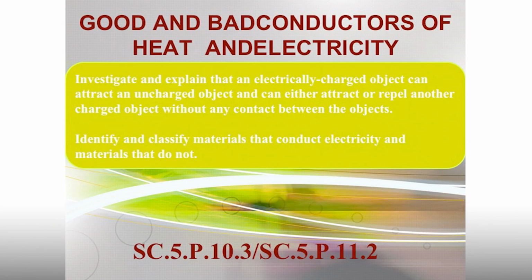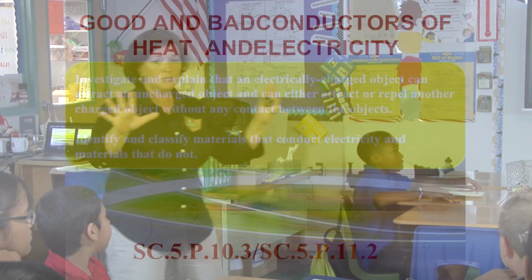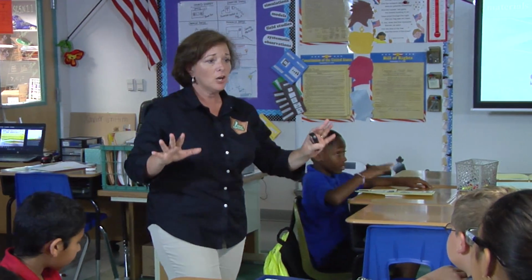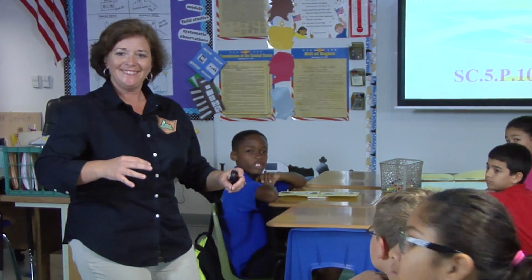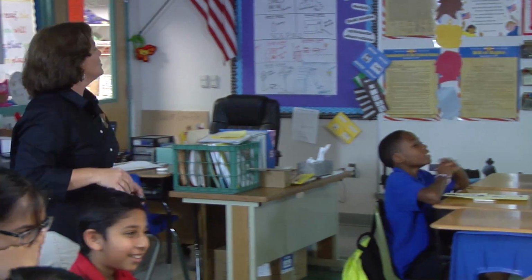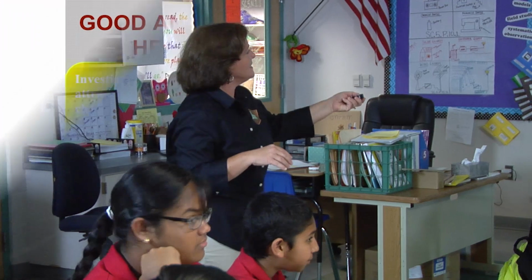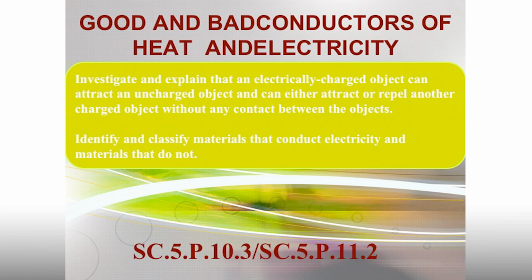Investigate and explain that an electrically charged object can attract an uncharged object. Okay, stop there. So do you get it now? An electrically charged object, one that has either a positive or negative charge on it, can attract or repel another object. Got that? Okay, all right. And it says here that it can attract or repel another charged object without any contact between the objects.